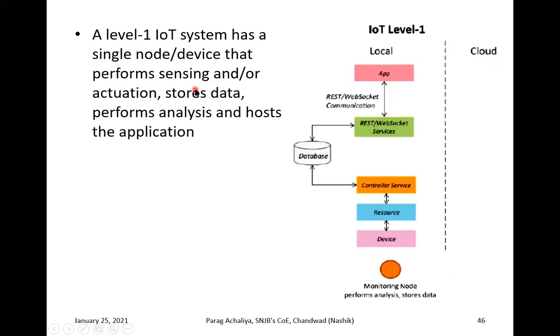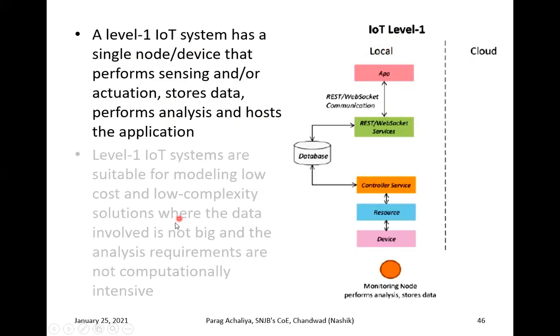All these things, like the sensing of data, actuation, storing the data, analysis and hosting the application, will be done on your single node or single device like this. So there is no use of cloud in case of level 1. We are not going to use the cloud in level 1. That's why it is on your local side.